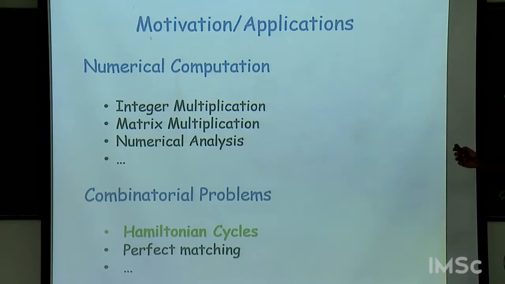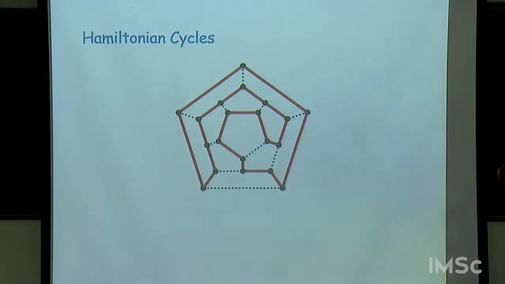But what I want to do today is I want to tell you about two combinatorial problems related to Hamiltonian cycles and perfect matching. And we'll see how arithmetic circuits are relevant even for these very combinatorial problems, which a priori don't seem to have much to do with arithmetic circuits.